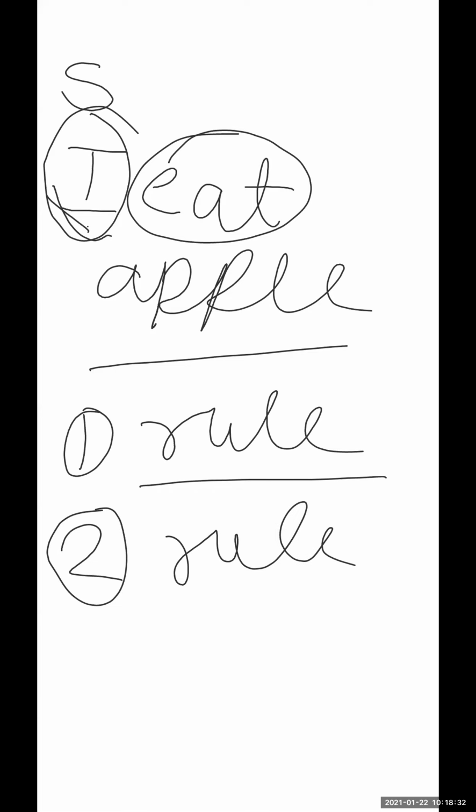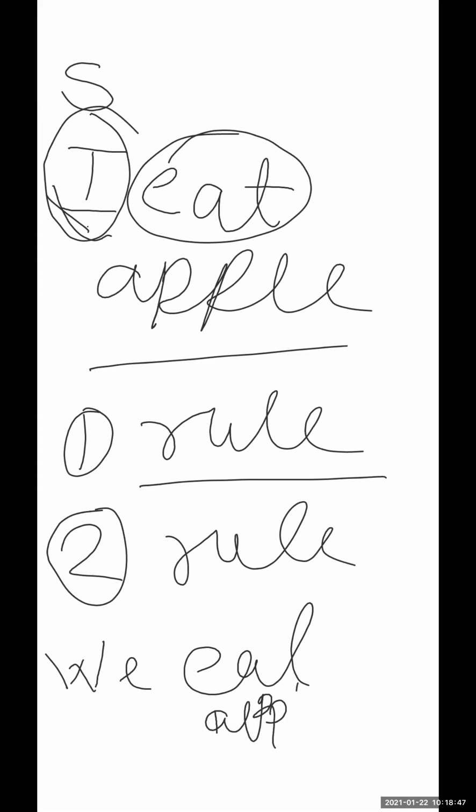If the subject is plural, we is plural. We eat apples. We eat apple.